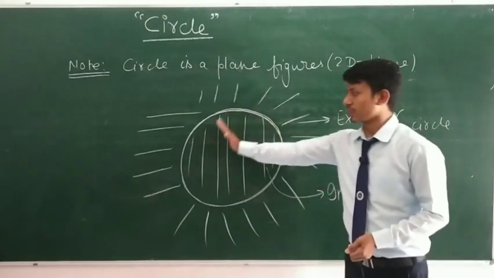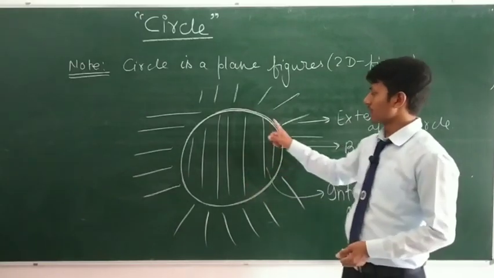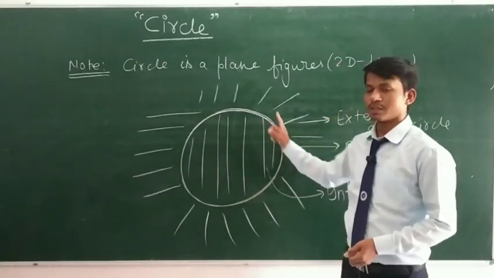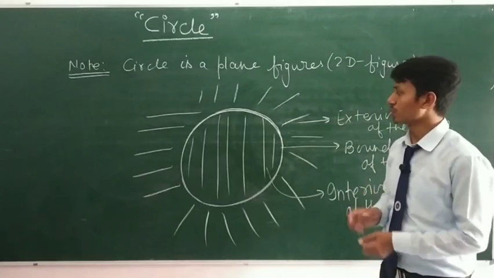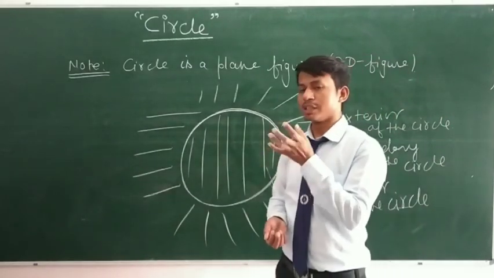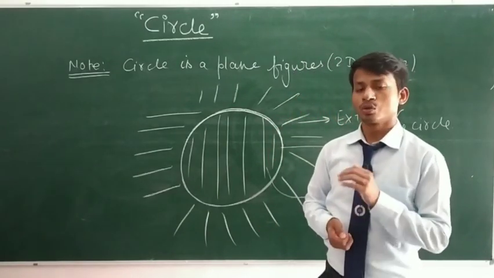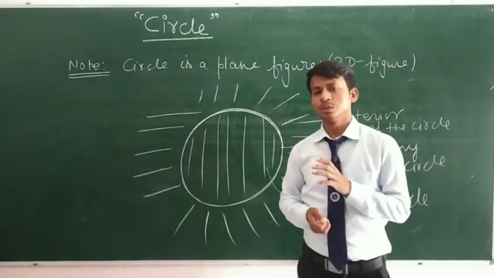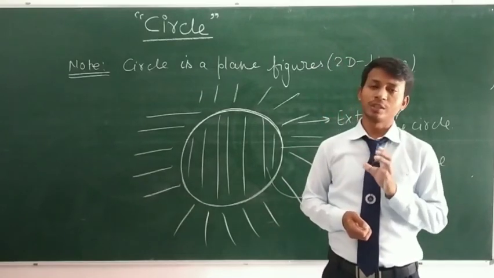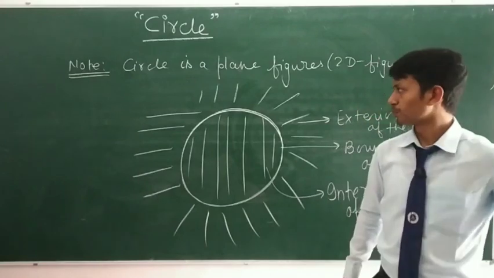This is the interior region, this is the exterior region, and this is on the circle, the boundary of the circle. So students, we have seen the definition of a circle and some special things related to it. So it's time to move on to discuss related terms of the circle, and they are very important.